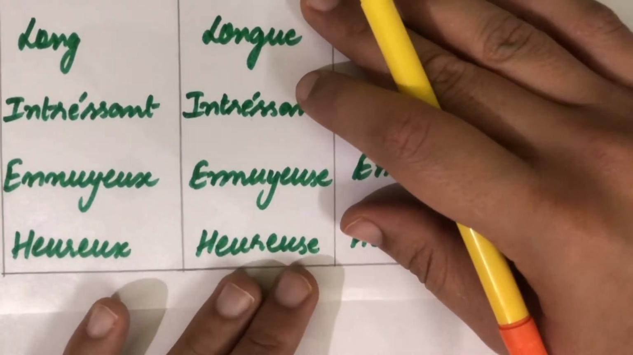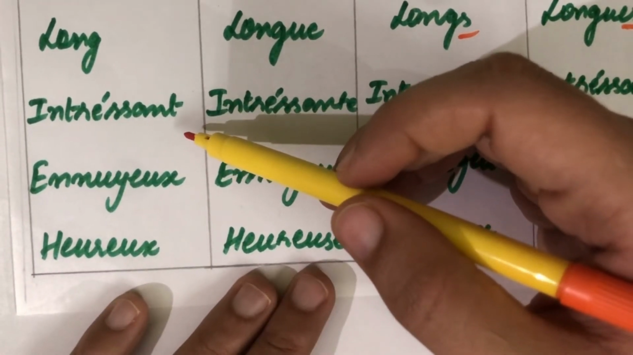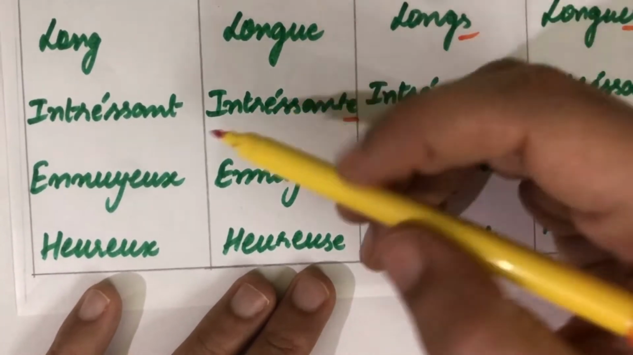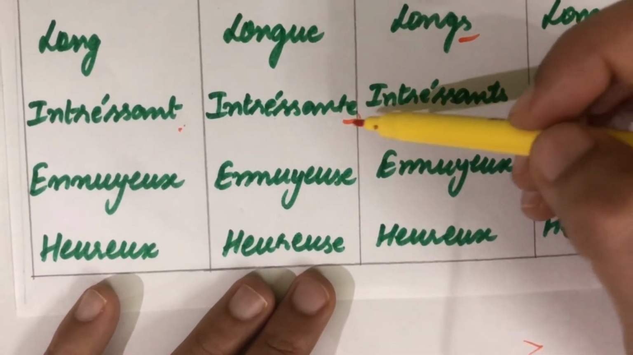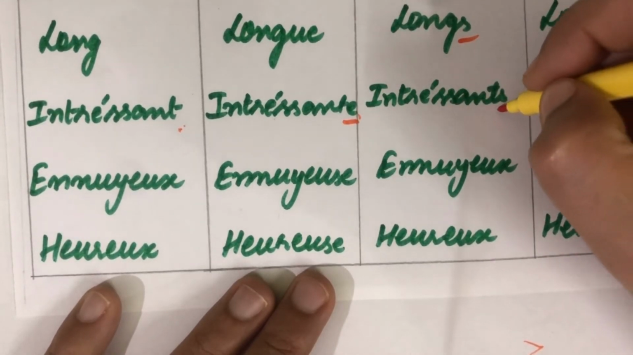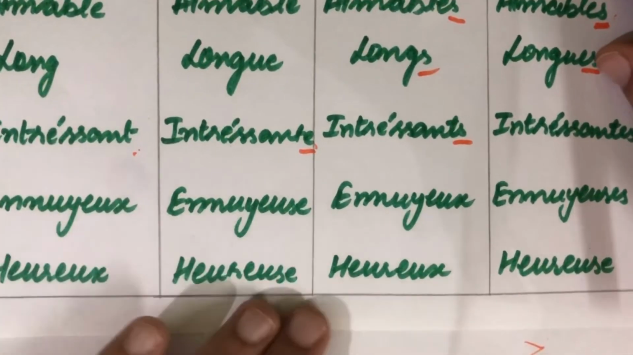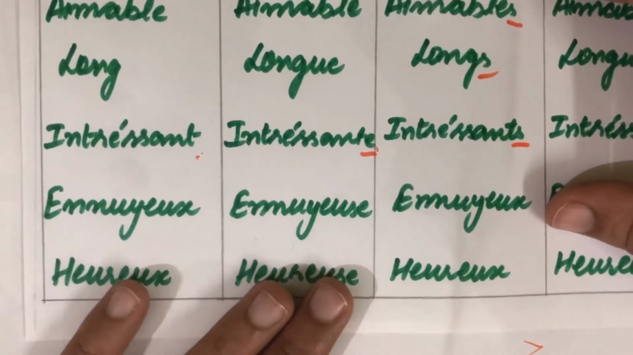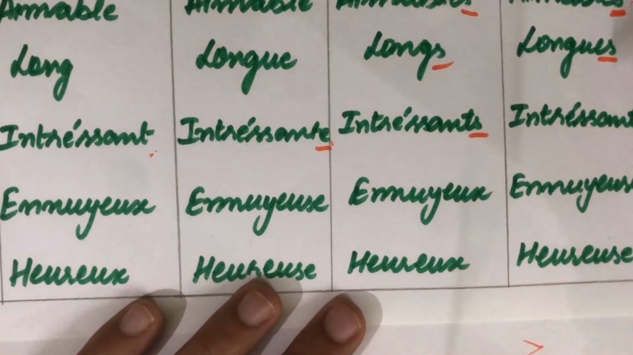Okay, next is intéressant. Intéressant, which means interesting. Okay, for feminine an extra e is added over here and the pronunciation changes from intéressant to intéressante. Intéressante, an extra t is pronounced here. Okay, and next, for masculine plural an extra s is there for what we have for the masculine, and for feminine plural an extra s is there to what we have for the feminine. Okay, and accordingly the pronunciation becomes intéressant, intéressante, intéressants, and intéressantes.